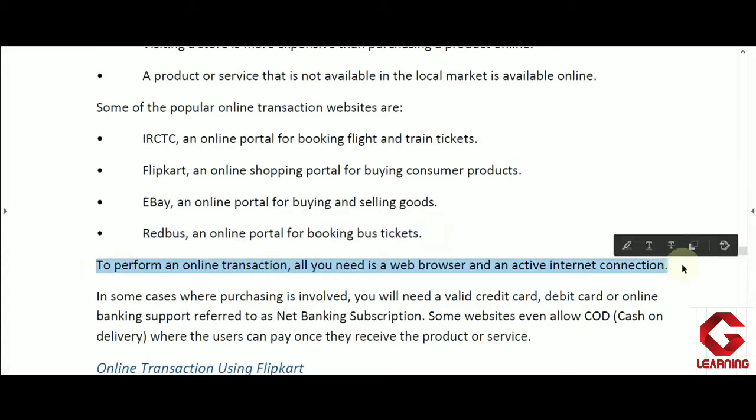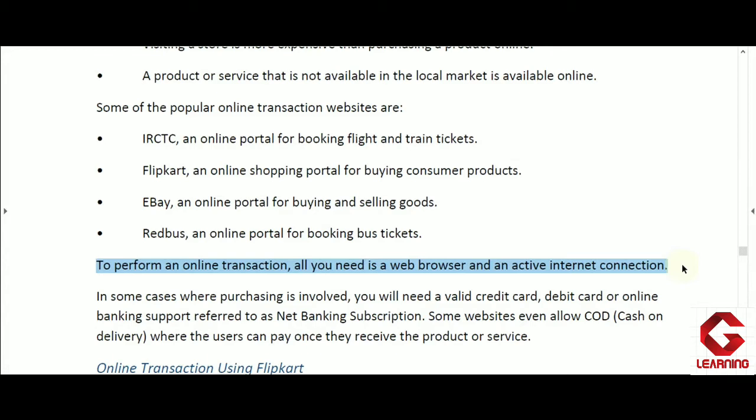Next is, to perform an online transaction, all you need is a web browser and an active internet connection. Whenever we are purchasing a product, or booking a ticket for a bus, train, or flight using an online portal, we have to pay for the product online only, and that is called online transaction.